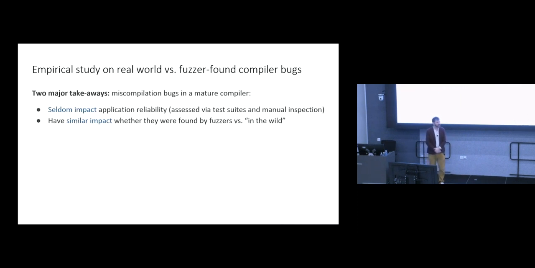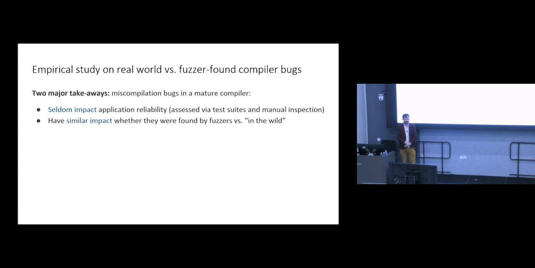So I won't go through the results of the study in any detail, but basically, we found that bugs affecting a mature compiler very rarely affect application reliability, using these Debian packages as a proxy for applications. We assessed this via test suites and some manual inspection. And we found that the impact was no different depending on whether these bugs were fuzzer found or whether they were bugs that were reported by humans in the wild.